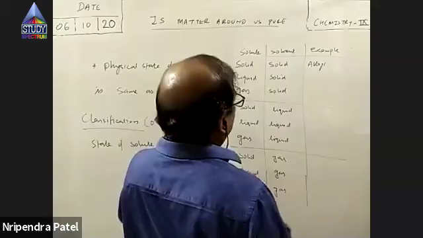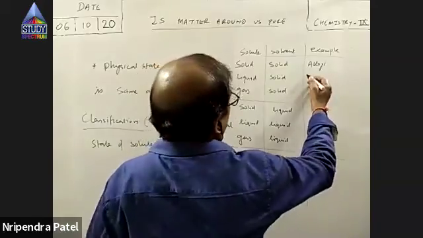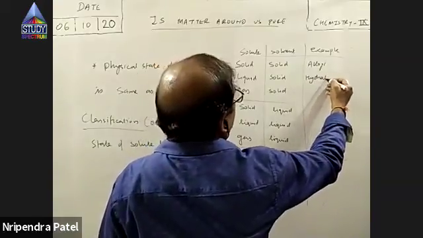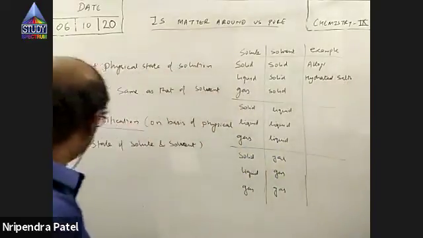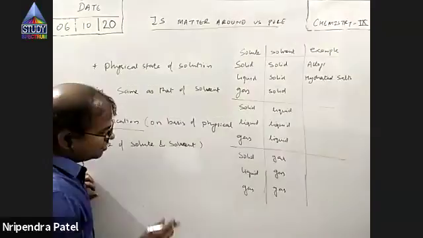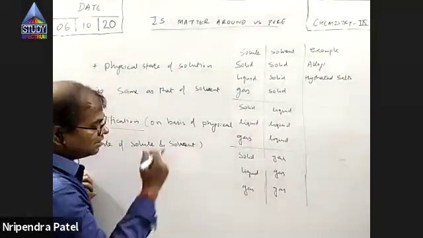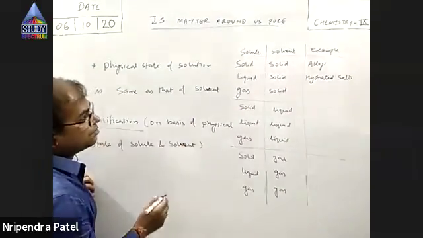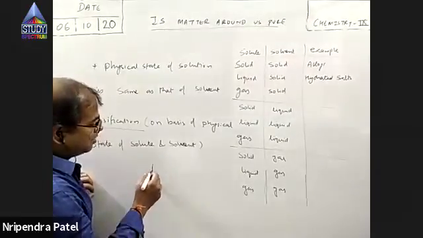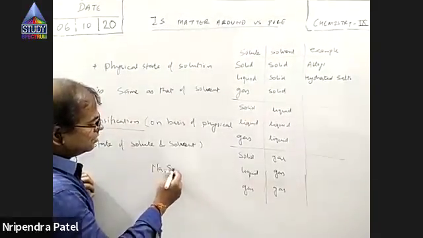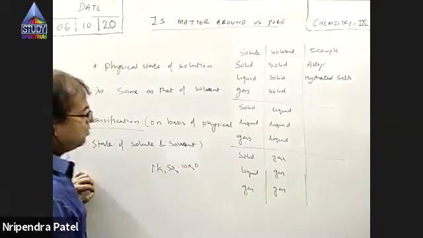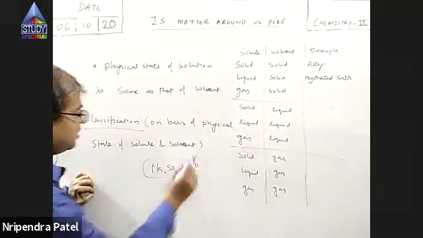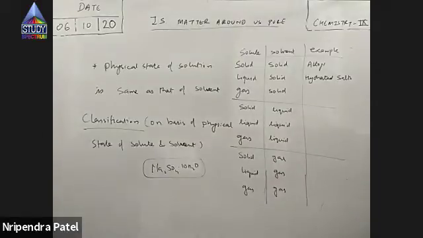Now, liquid in solid. Now, this seems to be a tricky, totally new thing, because I'm sure you have not studied about hydrated salts, right? Hydrated salts. What is that? When salts crystallize, they carry some water molecules, right? For example, Na2SO4 has some amount of water. So we say it's hydrated salt.